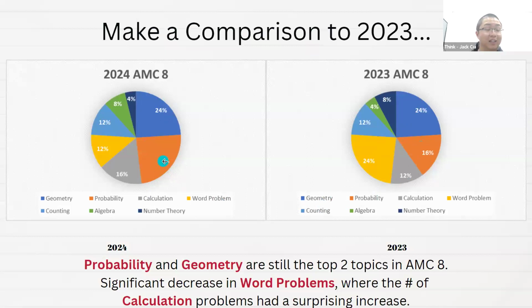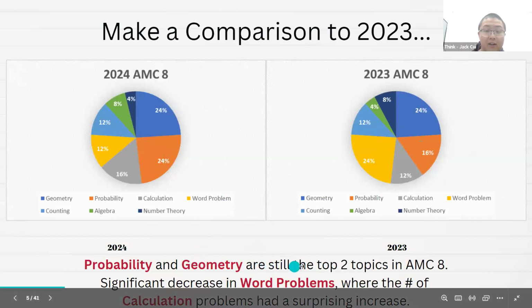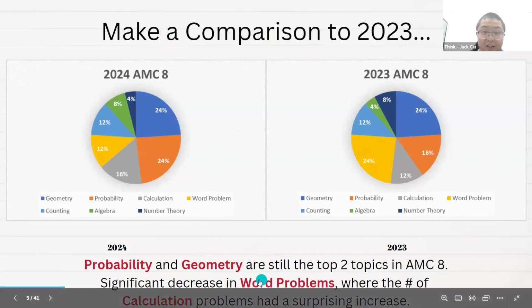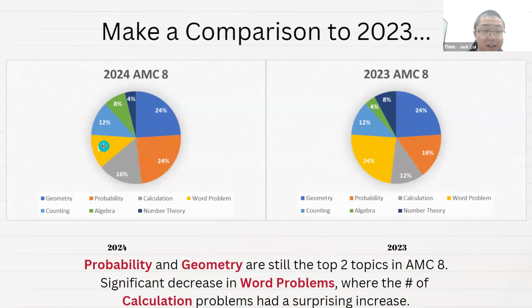This year there are 6. So we can see that probability and geometry are still the top 2 topics in the AMC 8. And very surprisingly, in the past we always emphasized that there should be a lot of word problems, but this year there is a significant decrease in the word problems. See, last year there were 6, and this year 3.